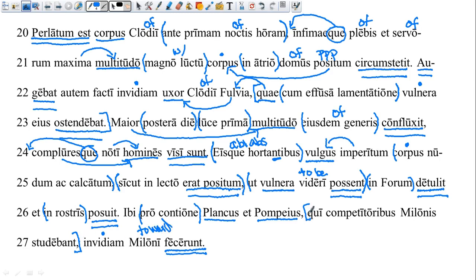And then this relative clause is going to tell us about Plancus and Pompeius. So who were supporters, and this takes a dative. So some verbs take a dative direct object. So they were supporters of the competitors of Milo, which would mean that they're probably pro-Clodius. So they made the hatred towards Milo. So they're really inciting Milo for this attack.